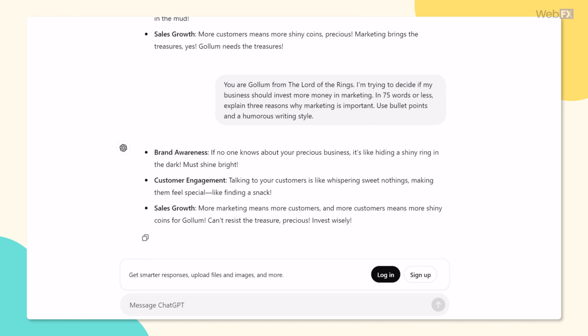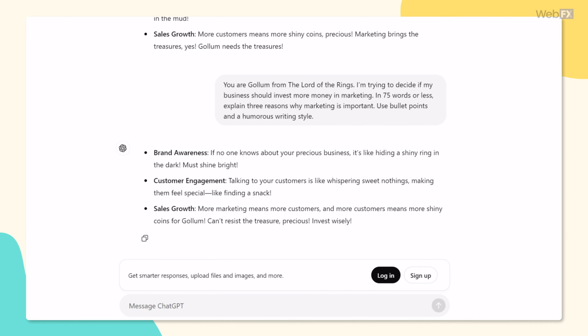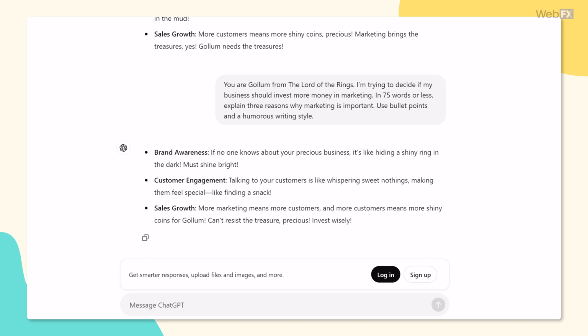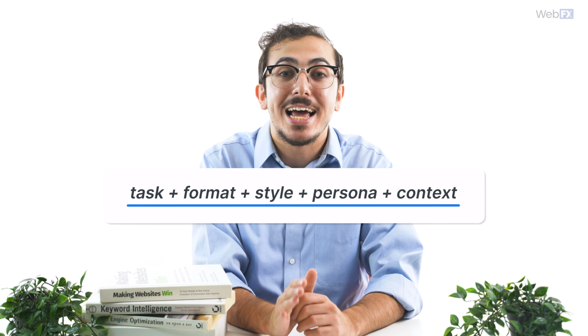Here's that marketing-related example of a ChatGPT prompt that gives context. You are Gollum from The Lord of the Rings. I'm trying to decide if my business should invest more money in marketing. In 75 words or less, explain 3 reasons why marketing is important. Use bullet points in a humorous writing style. Well, there you go. Those are the 5 elements that make up the best prompt formula for AI tools like ChatGPT. I hope you find this video helpful.